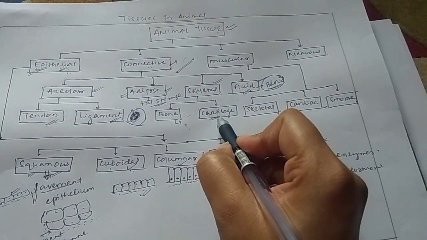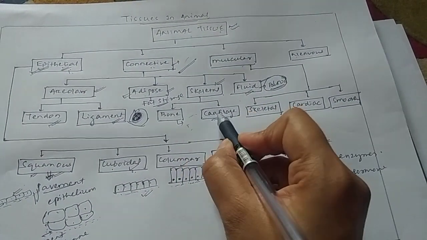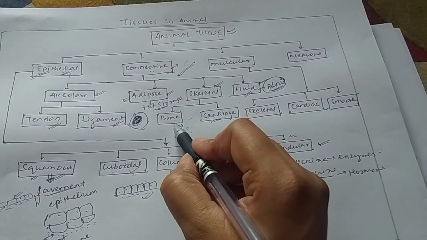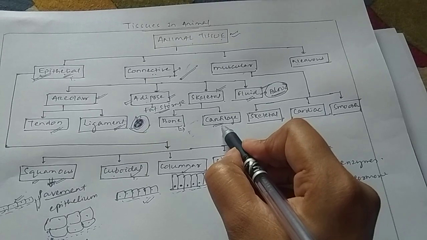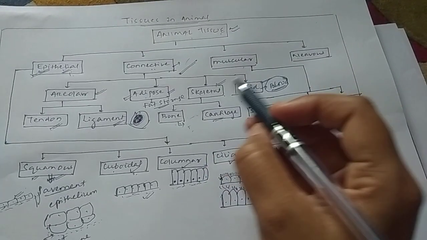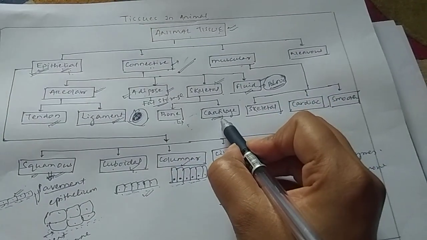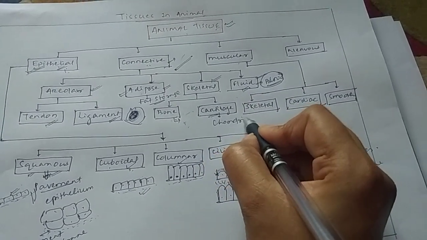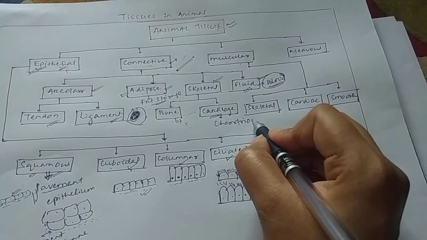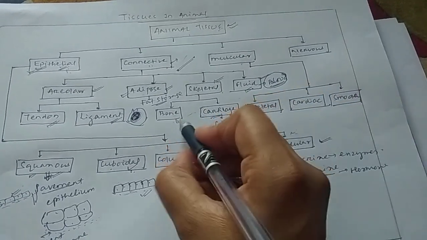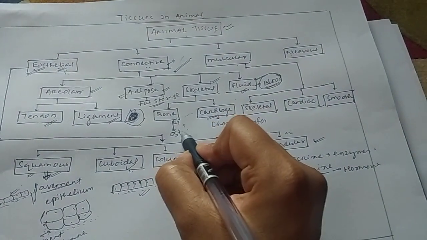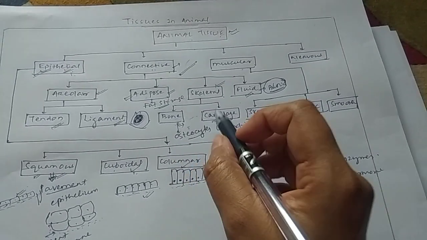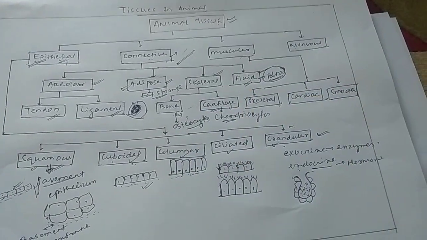The second one is the cartilage. What is the difference between bone and cartilage? Bones are the stronger part. Okay, these are strong as compared to the cartilage. Cartilage is formed from the chondrocytes. We will discuss this in your upcoming lectures. Chondrocytes, and bone is formed by the osteocytes. These are the cells which form cartilage and bone.